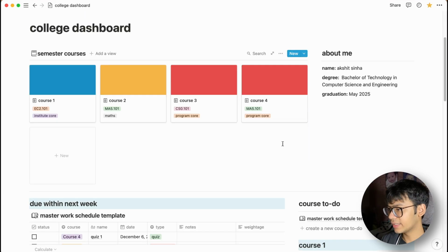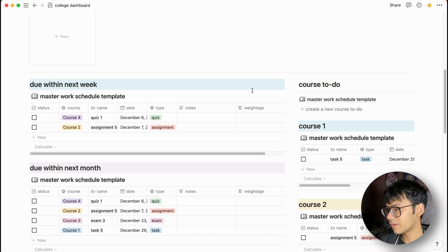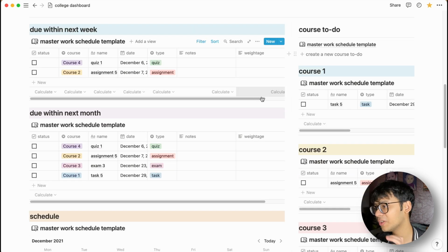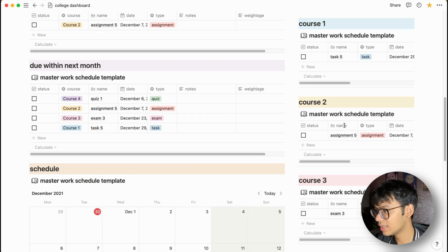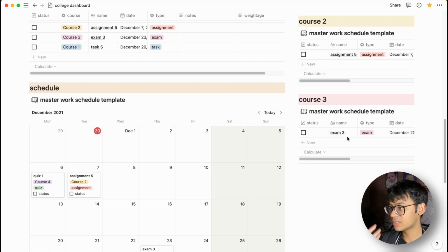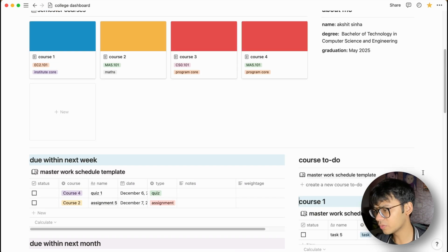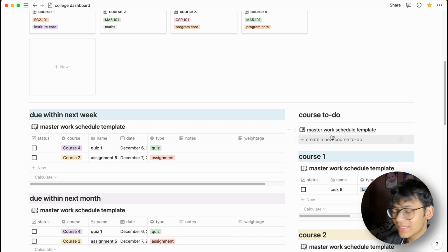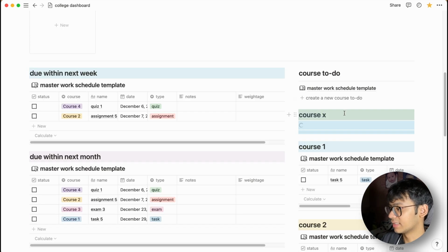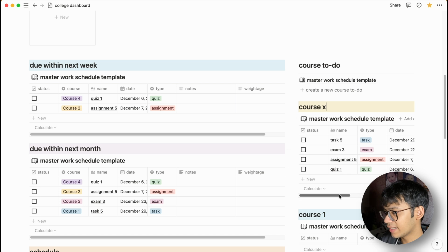Alright, now we have created a new course. So of course, creating a new course is just not enough. You have to add it to the course to do as well. So right now our course to do has only 3 options, and we want to add a 4th, right? We just created a new course, so we want to have a new to do as well. So for creating a new course to do, all you have to do is click on this template button which says create a new course to do. Pretty self-explanatory, I know. So you click on it and you get something like this. So course X and a masterwork schedule template. So for now, to set it up, let's see, we have course 4.